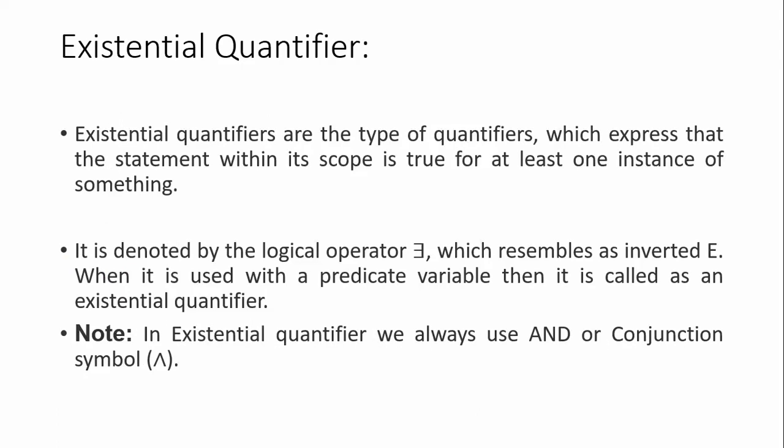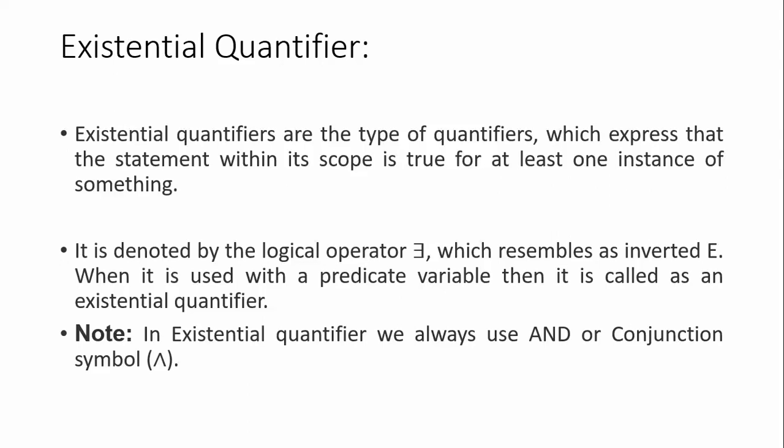Now the second type of quantifier is the existential quantifier. Here, for at least one instance the scope is true. So which type of quantifier represents that? The existential quantifier. Universal quantifier is represented by the inverted A; existential quantifier is represented by the inverted E. It applies to at least one of the predicated variable, that's why we call it the existential quantifier.